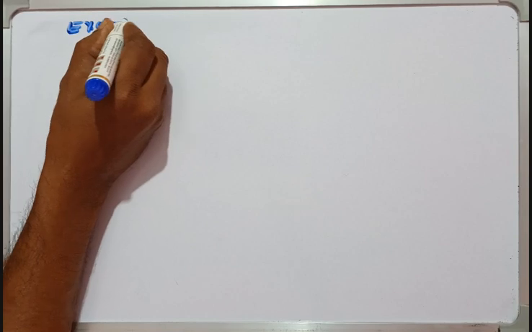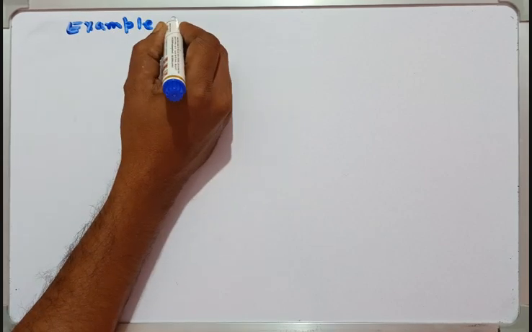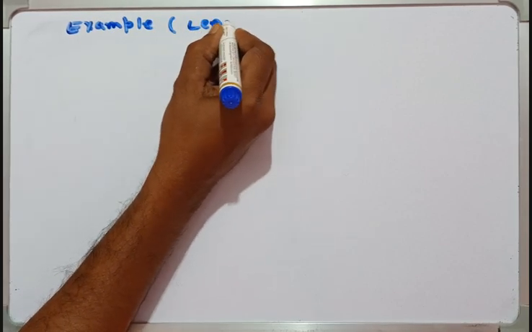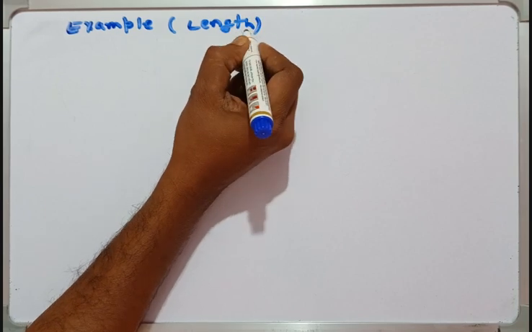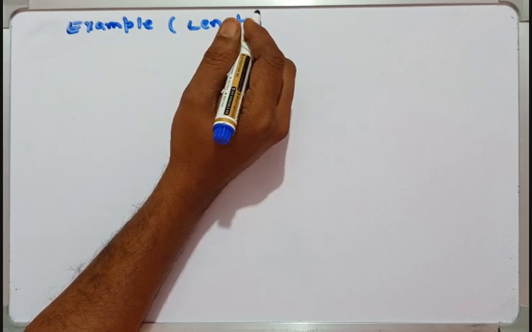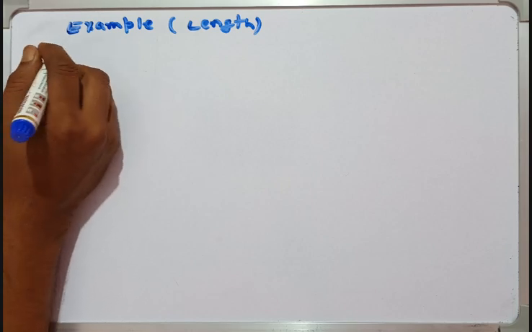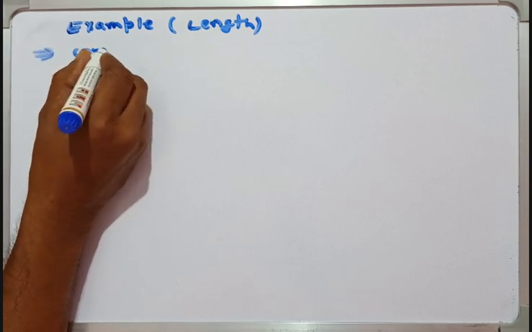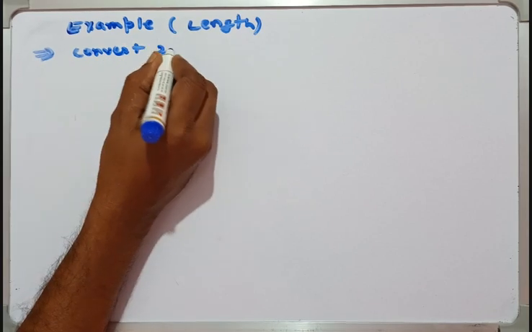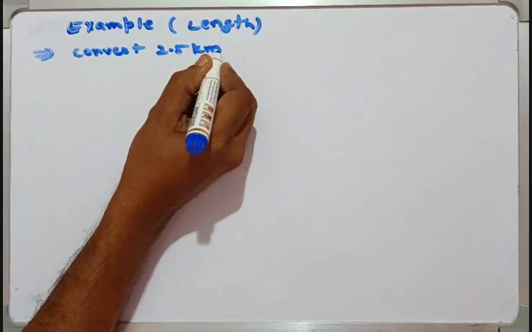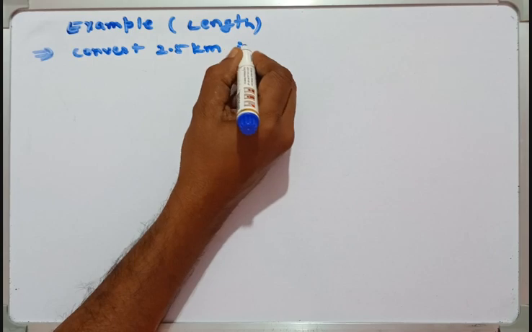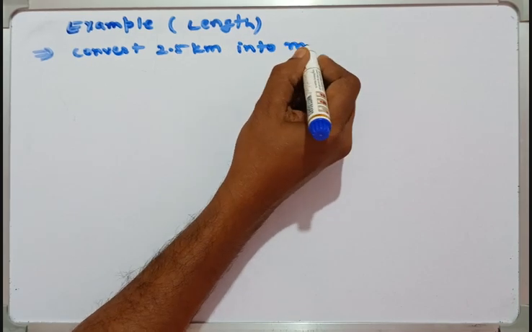Example, for length. Okay guys, see, a question is: convert 2.5 kilometer into meter.